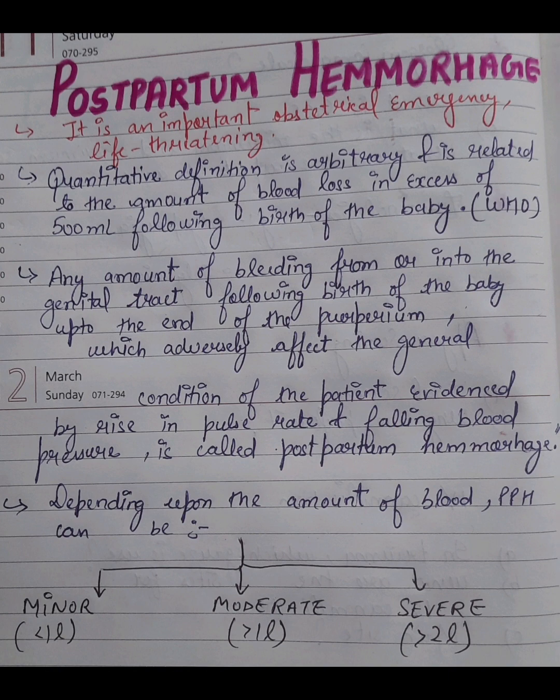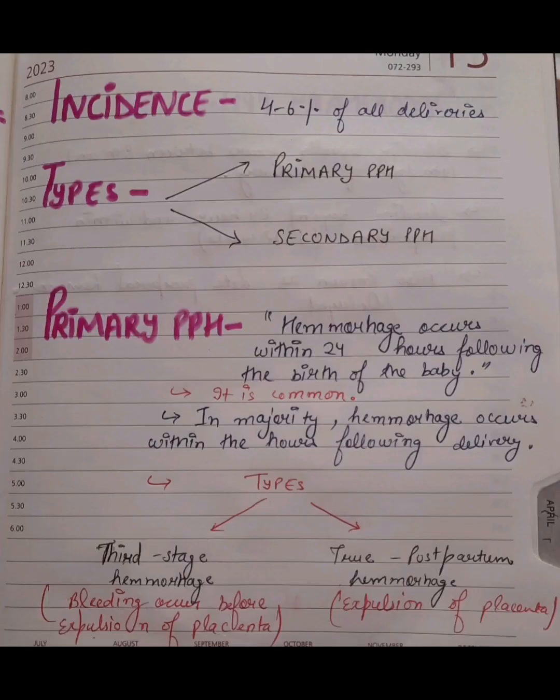And if the bleeding is above 2 liters, then it is a severe condition of PPH. This is an overview of PPH: what is PPH, what is the definition of PPH, and how the amount of blood loss varies. Its incidence rate is about 4 to 6% of all deliveries.